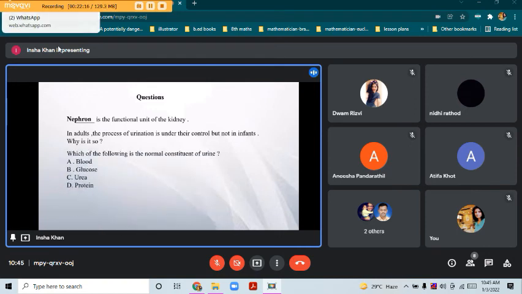Then, which of the following is the normal constituent? This is easy, you all can answer. Blood, glucose, urea, or protein? What we humans secrete in urine? So it's urea.